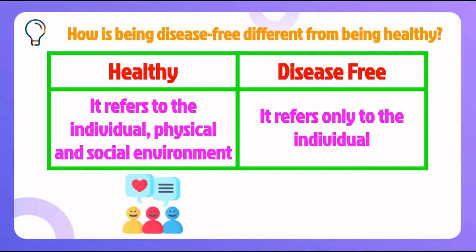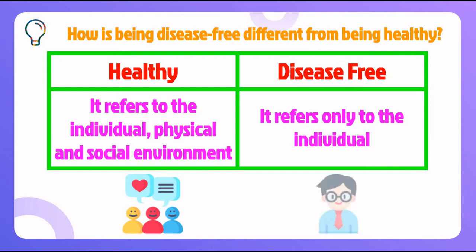So if your physical health is good, you might not say that you are perfectly healthy. Your surroundings should also be good and you should also be mentally good. If you are sad, you are not healthy, and if the social beings around you are not good, you are not healthy.